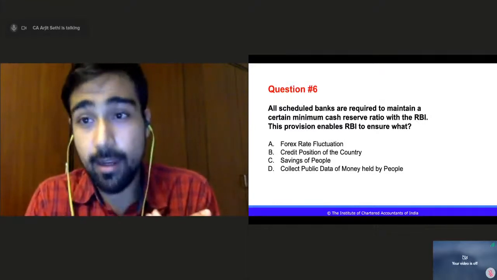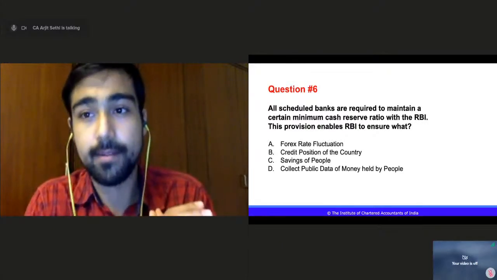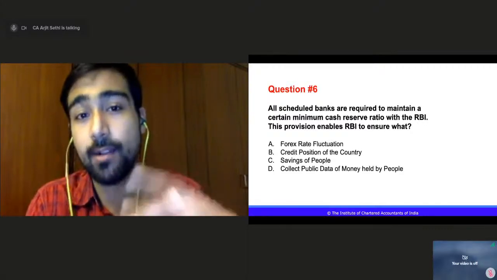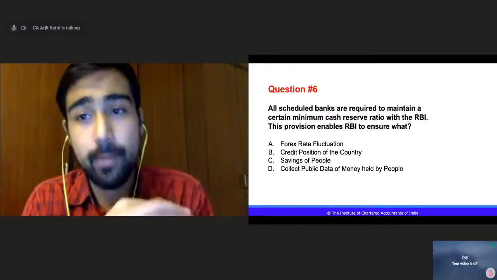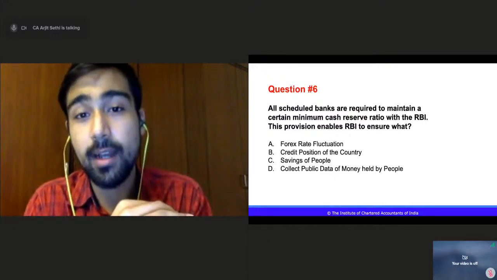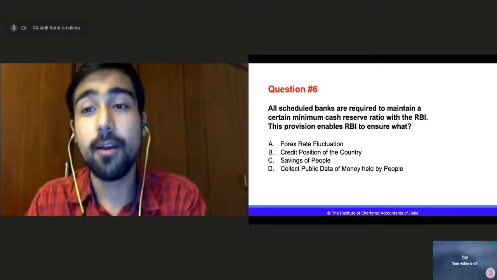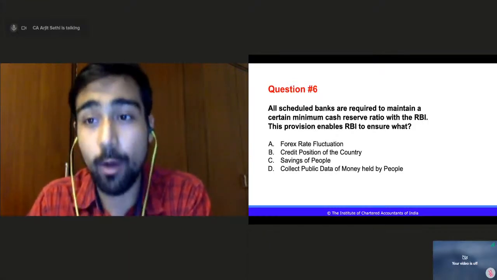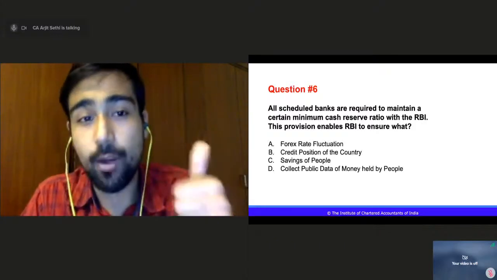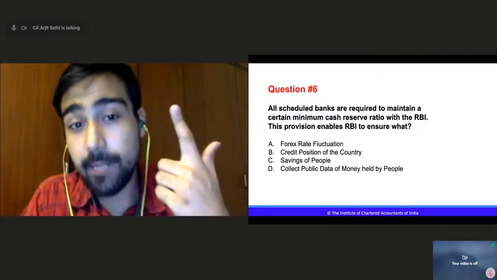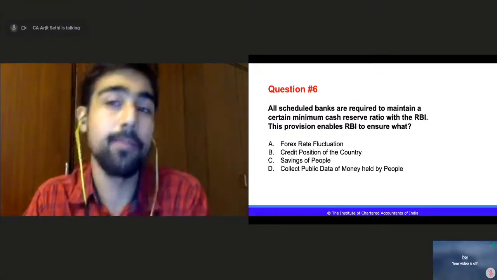All scheduled banks are required to maintain a certain minimum cash reserve ratio with the RBI, right? We just discussed that. This provision enables RBI to ensure what? Why is there CRR? Why does RBI want a bank to have a minimum cash reserve ratio? Is it for forex rate fluctuation, for credit position of the country, for savings of the people, or to collect public data of money held by the public?